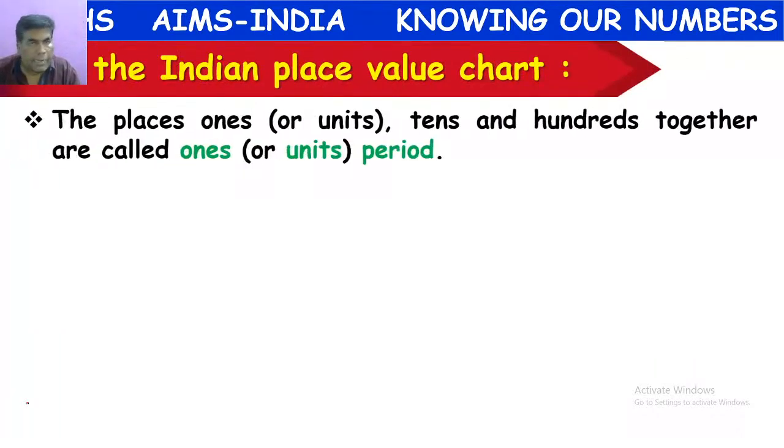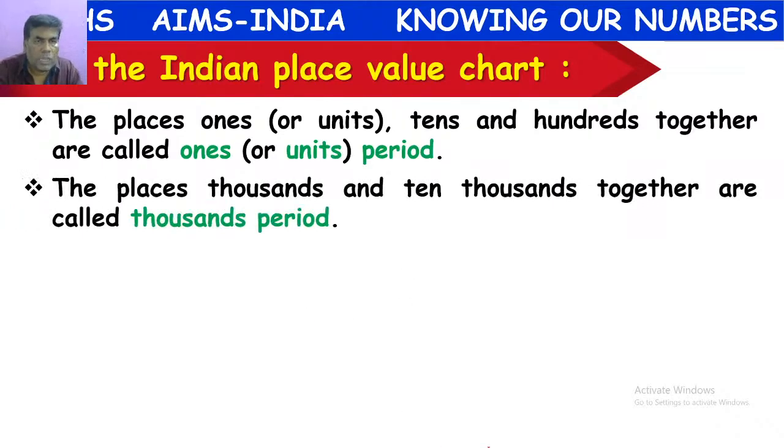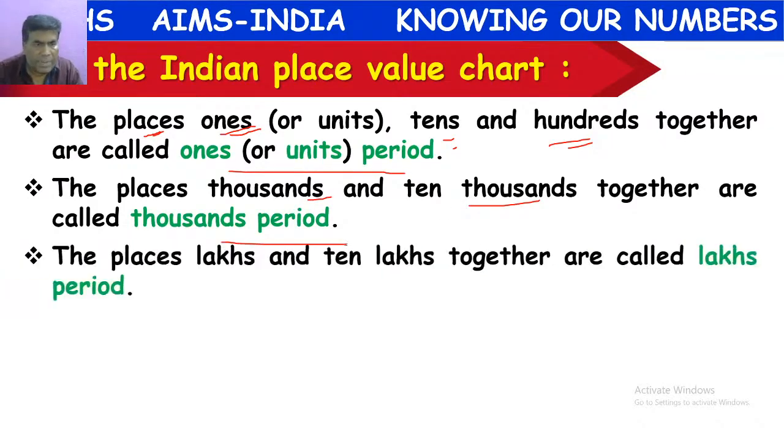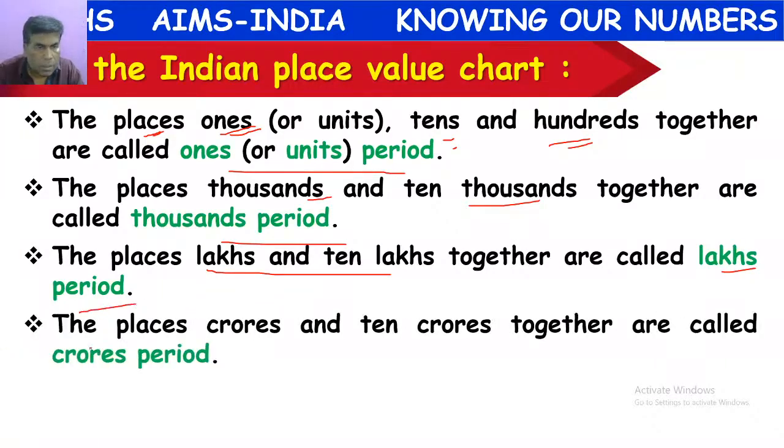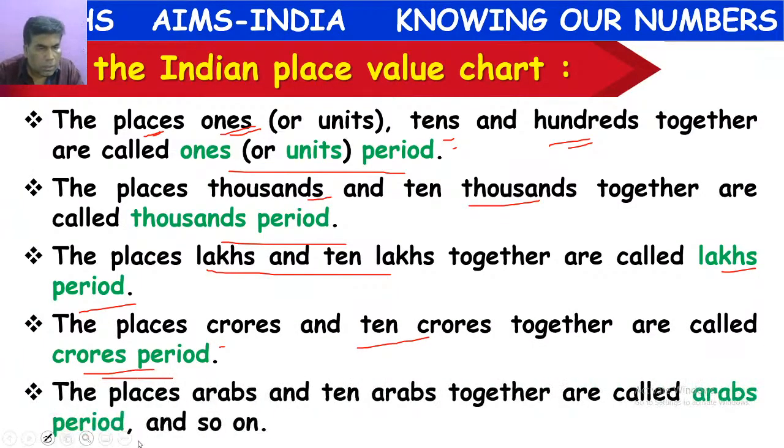In the Indian place value chart, or Hindu-Arabic place value chart, the places are ones place, tens place, hundreds place. These three together we call the ones period. Thousands and 10,000s we call the thousands period. Lakhs and 10 lakhs we call the lakhs period. Crores and 10 crores we call the crores period. Arabs and 10 Arabs we call the Arabs period. Like that, place values are grouped together as periods.